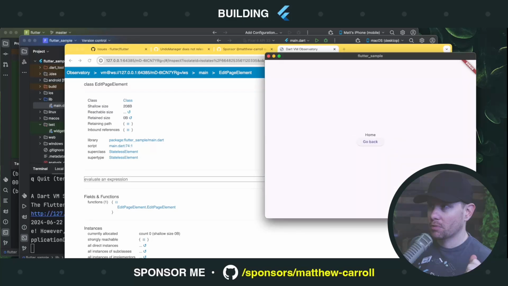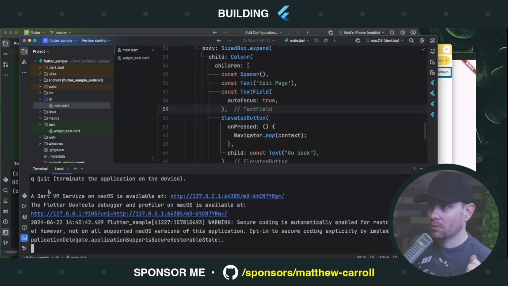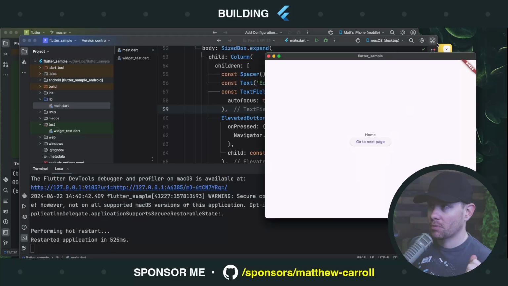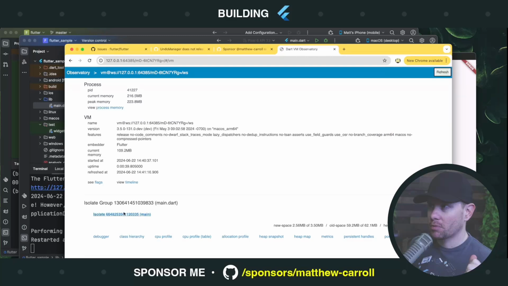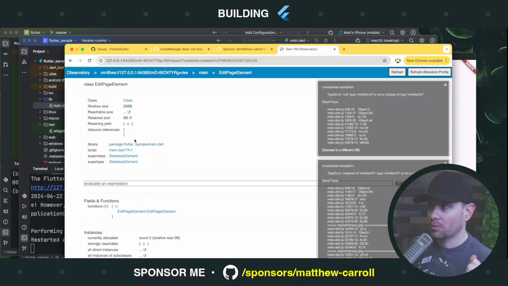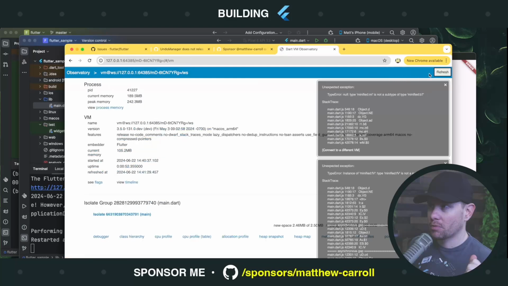Next page. It did it again. There is a serious caching problem right now with the master channel, as far as I can tell. Hot restart. So we get the actual Dart code we're supposed to have. Back to the Observatory. Main. Inbound references.